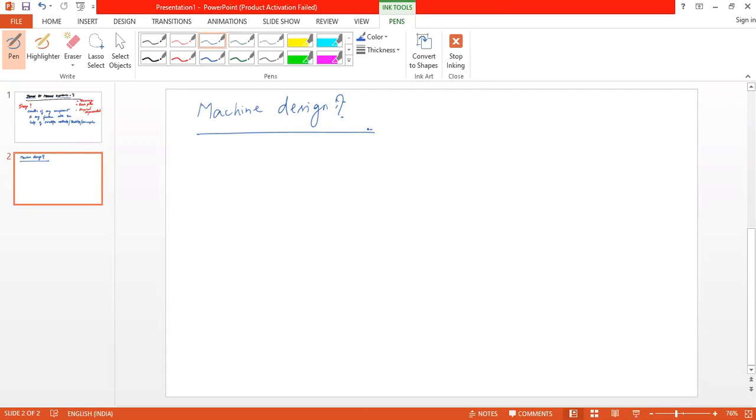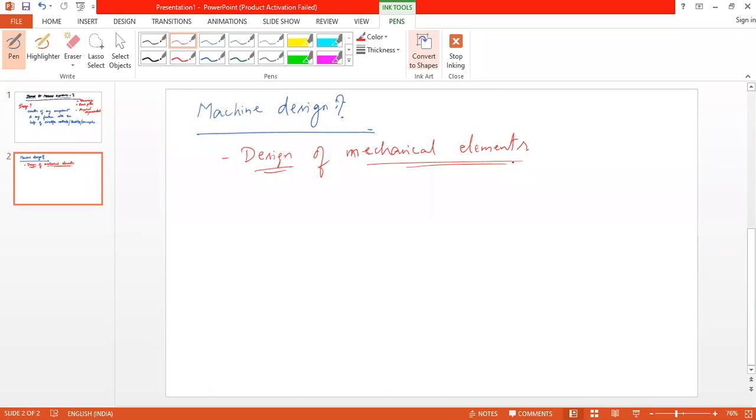So designing basic mechanical parts. Design of basic mechanical elements. Okay. So what do you mean by design of mechanical elements? What do you do in design of mechanical elements? We sketch the mechanical elements.